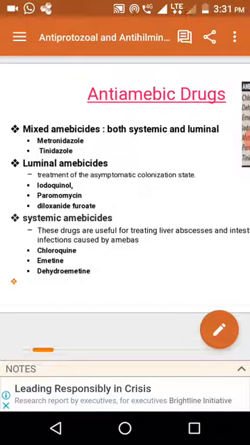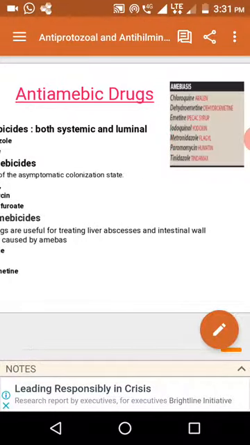Luminal amoebicides won't act on the systemic amoebic parasite. Systemic amoebicides are less effective on intestinal amoebae. Because of this, mixed amoebicides are more effective. They act on the luminal parasite as well as the systemic parasite. Example: metronidazole and tinidazole, they are more effective. This is how anti-amoebic drugs are classified: mixed amoebicides, luminal amoebicides, and systemic amoebicides.